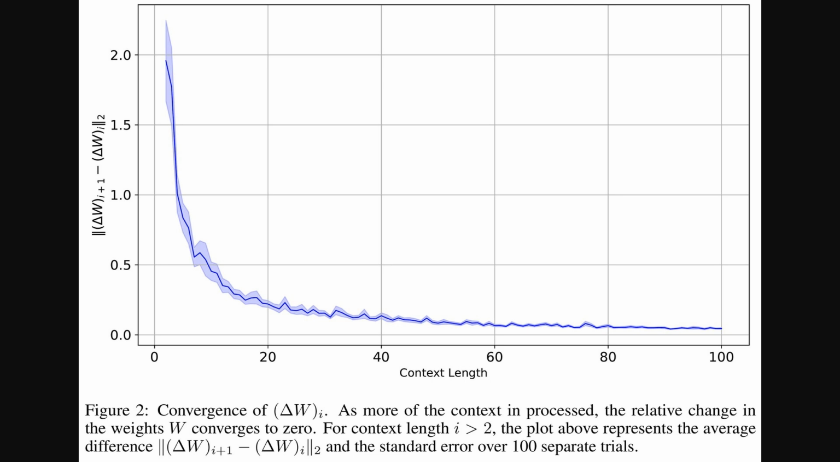So, if the model is implicitly updating its weights, what does that process look like over time? Well, this next plot shows exactly that. On the horizontal axis is the context length, basically how many examples the model sees. The vertical axis measures how much that implicit weight update changes with each new example. And as you can see, the change drops off very quickly, approaching zero. This is called convergence. It shows the learning process is stable. The model learns what it needs from the context, and then the updates effectively stop.